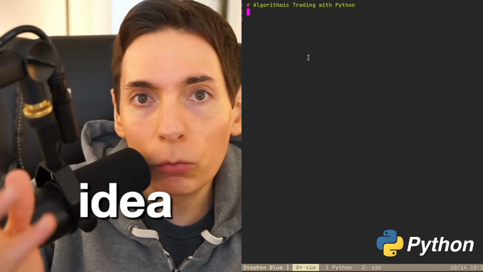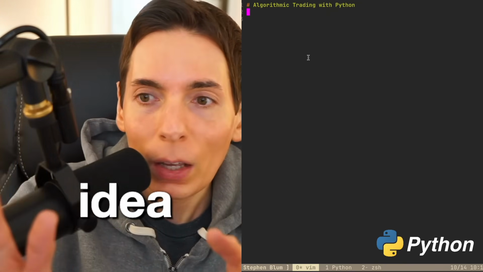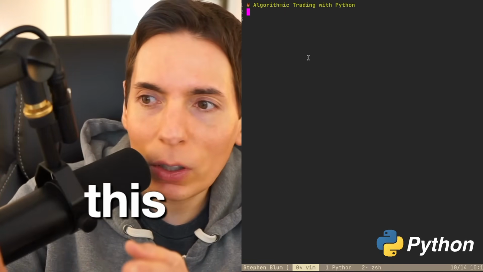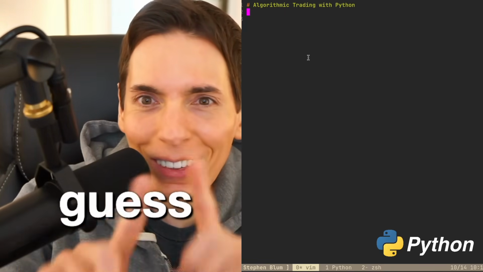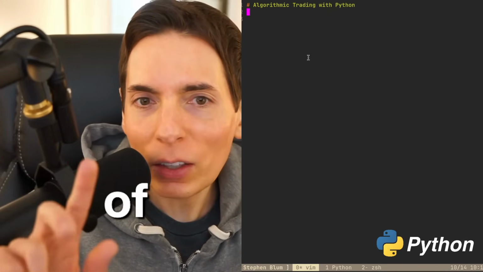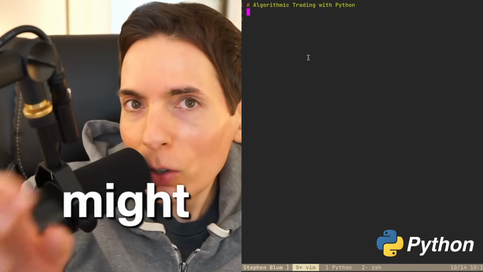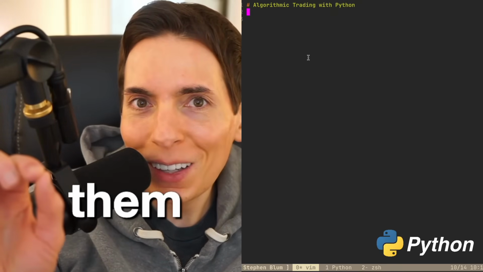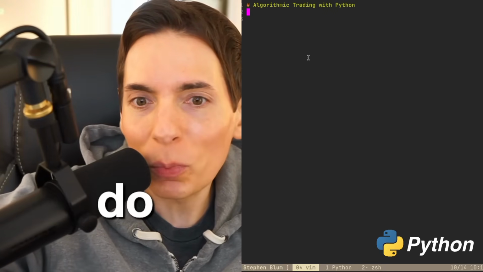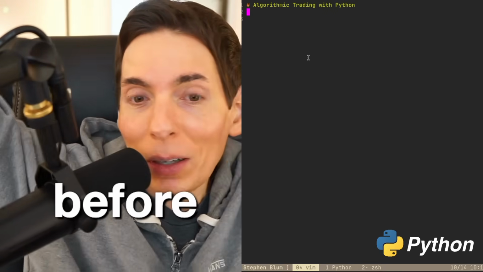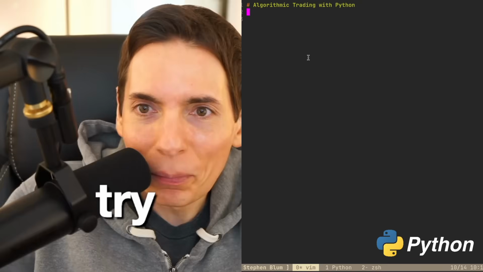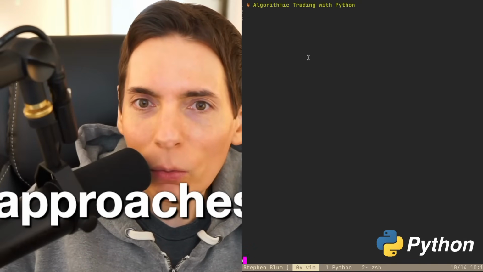We can go like a reinforcement training model. There are several approaches that we could go. I guess supervised learning. We could do supervised learning or reinforcement, or sort of a little mix of the two. Did you know you can train a model more than once, right? You could train it on some supervised learning, and then do reinforcement learning after, or before. You can mix it up and do a whole bunch of different ways. We're going to try different approaches. That's the plan. So what are we going to do here?